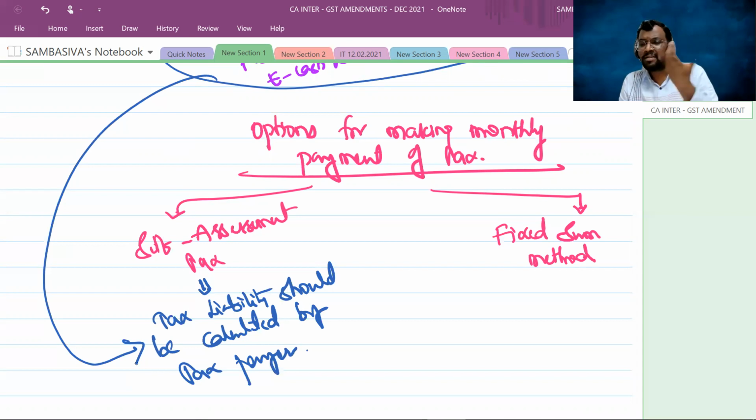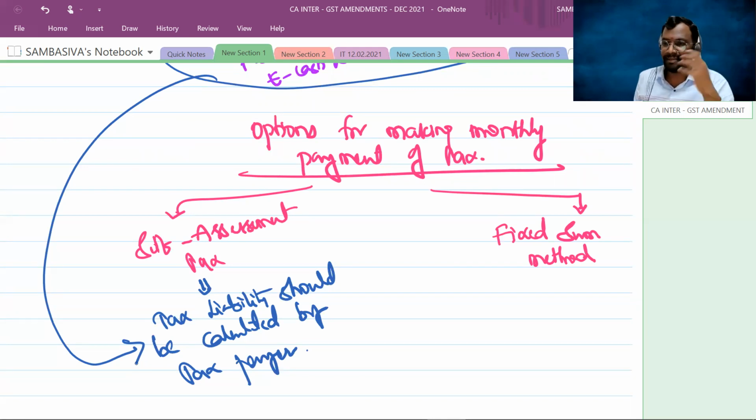Self-assessment tax. But sir, you said this scheme is introduced for reducing the compliance burden. Again, you are asking me to calculate the tax liability of my own, right? Self-assessment. How come it is reducing my compliance burden? Okay, that's why the department has also given you the second option, the fixed sum method.